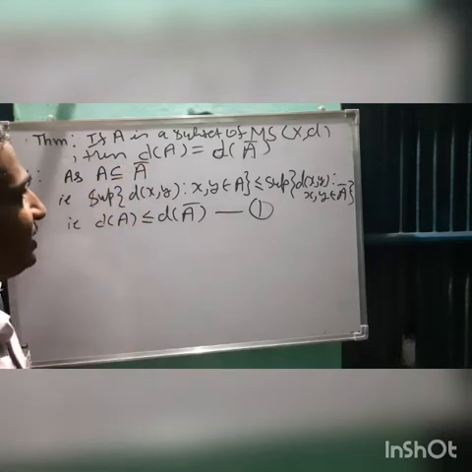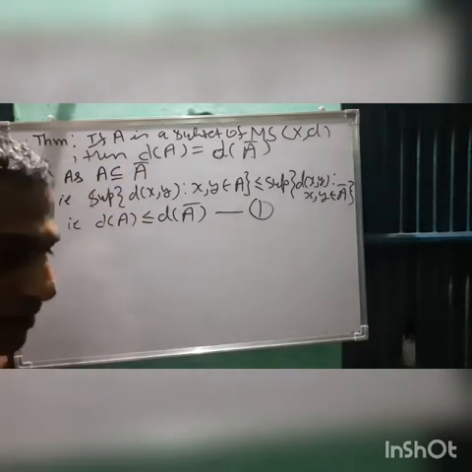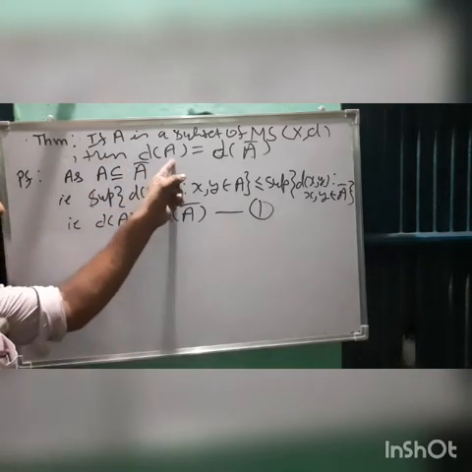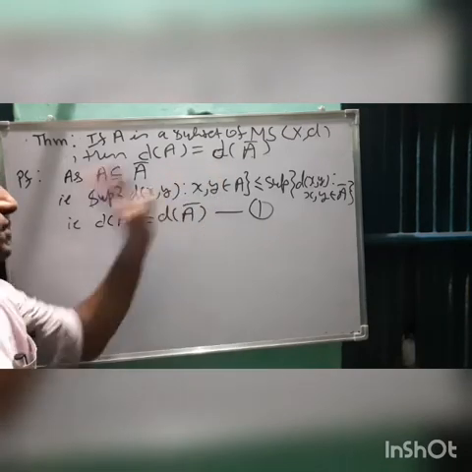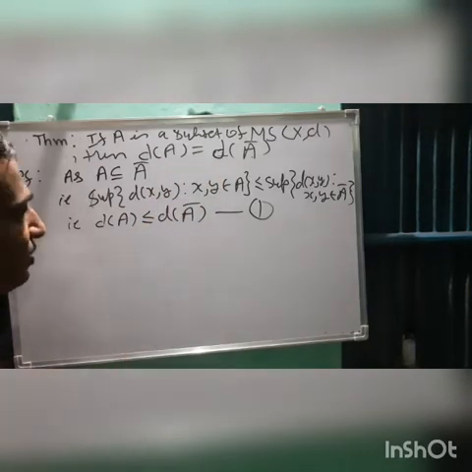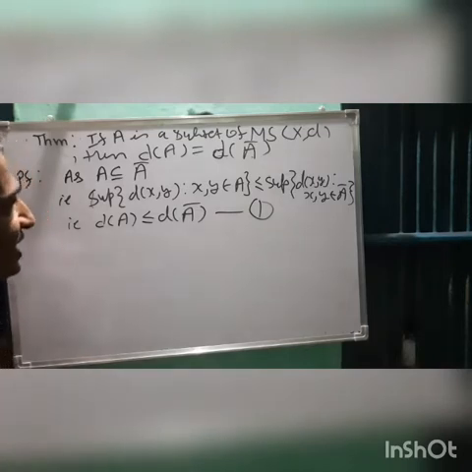And we are already aware that diameter is nothing but a number. So in this case what we are going to show is that two numbers are equal, which you already know how to show. Okay, so left hand side less than equal to right hand side, and the other way, right hand side less than equal to left hand side, we are going to do. Okay, one way is very clear, very easy.